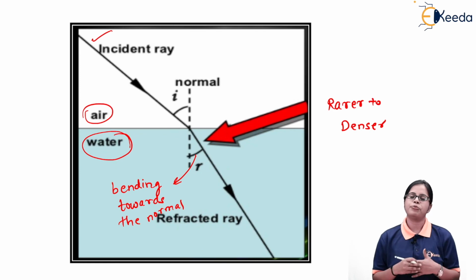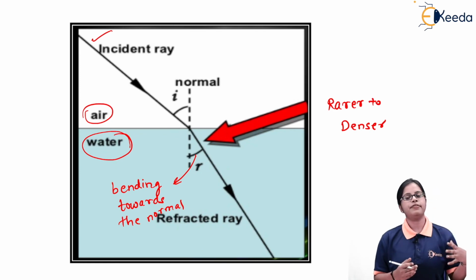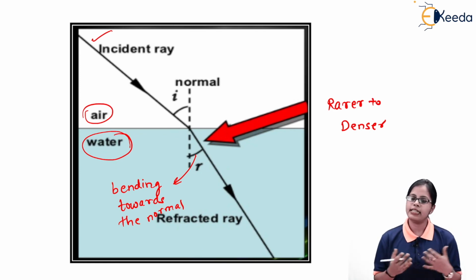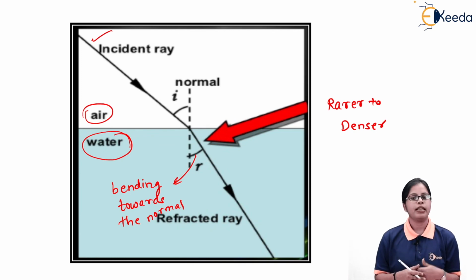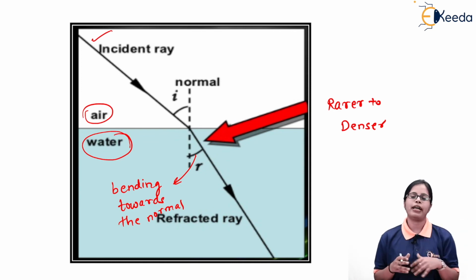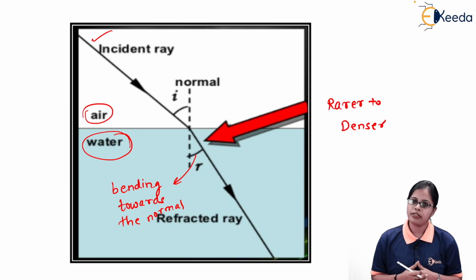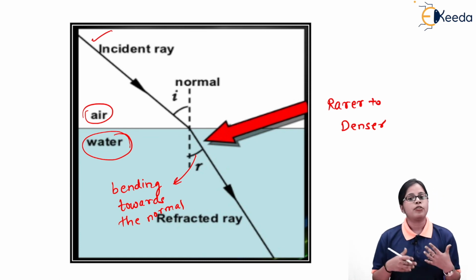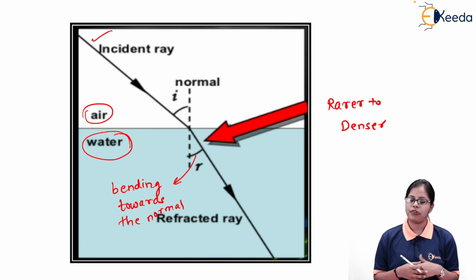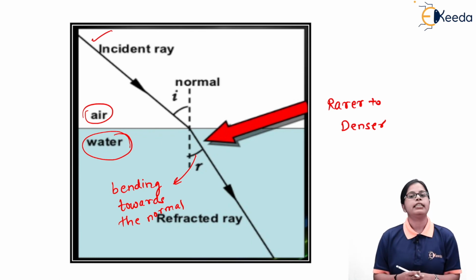So this is the concept of refraction. Whenever the medium changes, light has the tendency to change its direction, and whenever we have a reflecting polished surface, the light has the tendency to bounce back in the same medium. These concepts are related to the phenomena of light, exhibiting the wave nature of light. So these phenomena are nothing but reflection and refraction. Thank you so much.